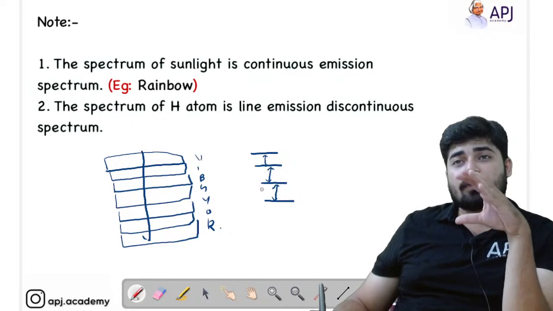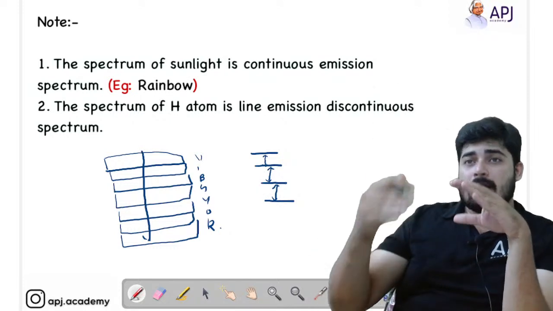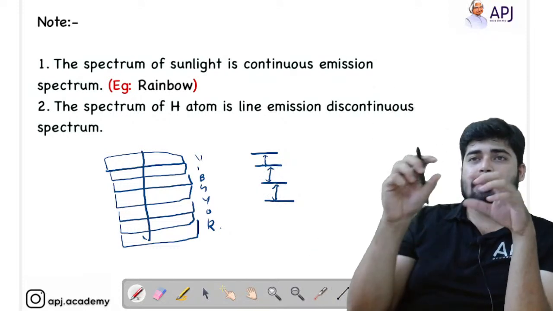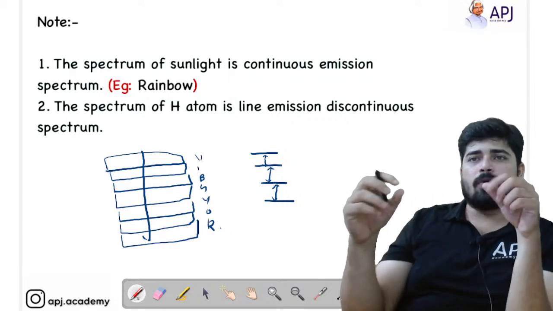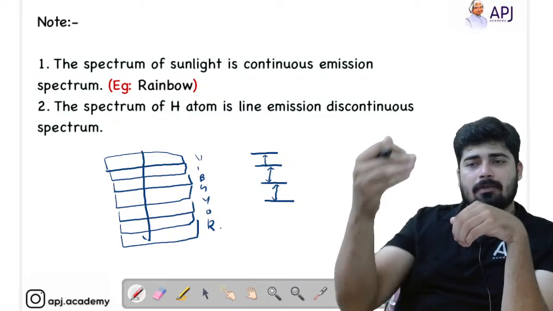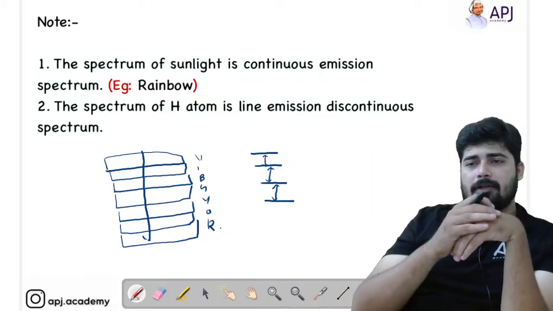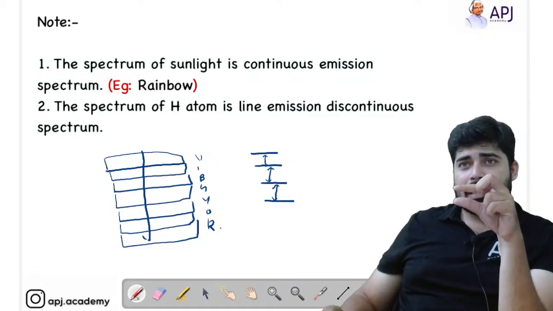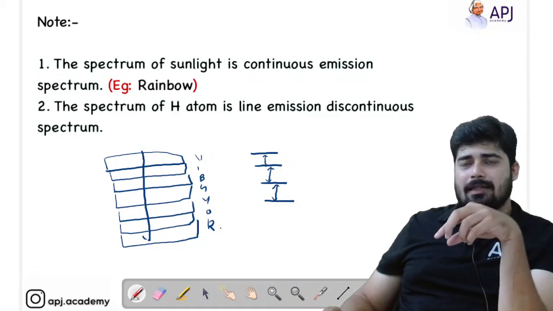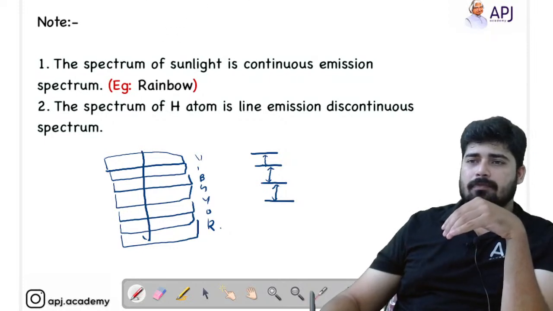But in the case of the rainbow, they are continuous. Soon after violet, you see the band of indigo; soon after indigo, the band of blue. Likewise they are continuous, whereas the hydrogen spectrum is discontinuous. After one line you see a gap, then another line, another gap, and it goes like that.